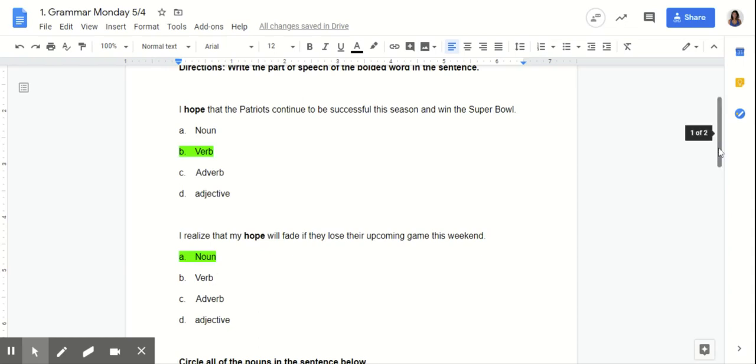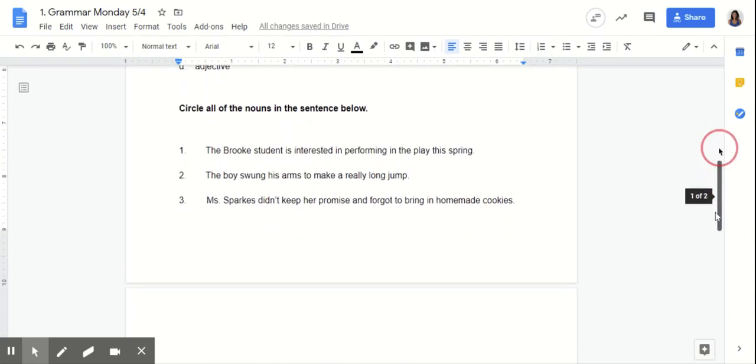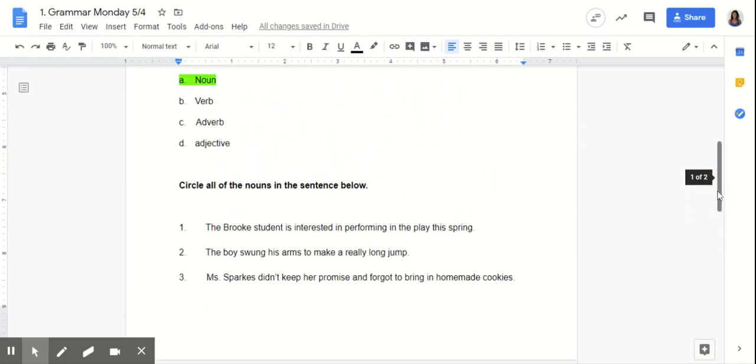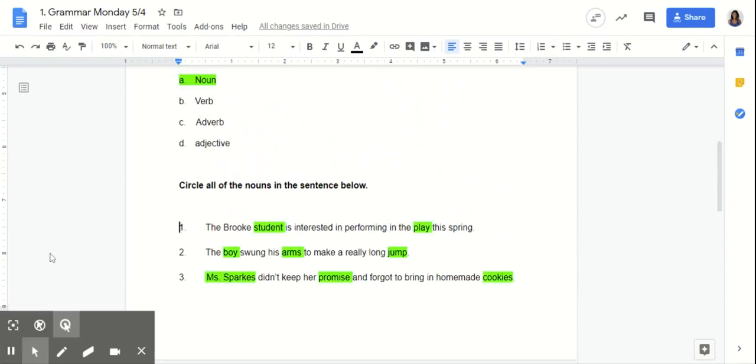Okay. The next piece, you were to circle all of the nouns in the sentence below. So these are the nouns that are in the sentence. Did you guys get all of them correct? If you didn't, I want you to go back and check your work and then listen to why these are the nouns of the sentence. So, student, for Brooke, student, this is a person. Exactly, for noun. So, what's the definition for noun again?